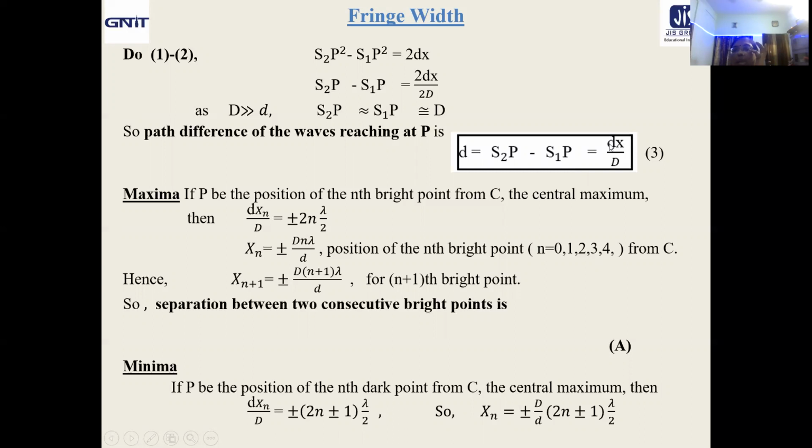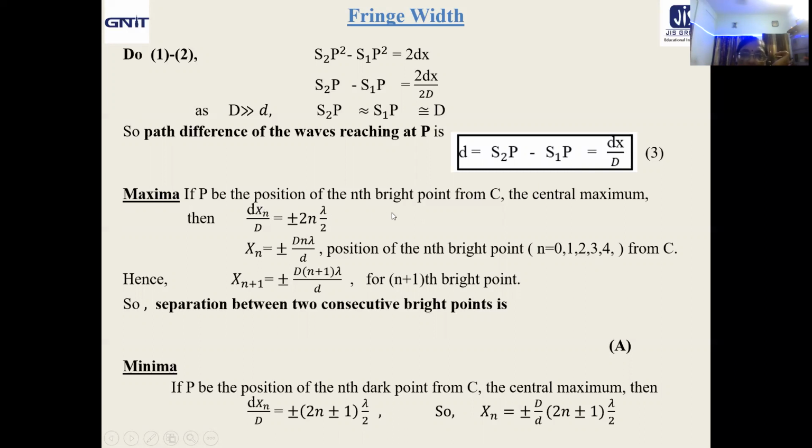What about small d? Small d is the separation between the two slits. What about x? X is the position of P from C, the central maximum, any point on the screen. What about capital D? The slit screen separation. Now, what about maxima?